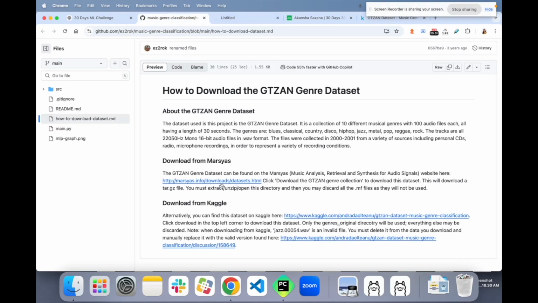It says that we can download it from Kaggle. Click download at the top. Only the genres original directory will be used. Everything else may be discarded. One file is invalid. You must delete it from your data and manually replace it with the valid version found here.